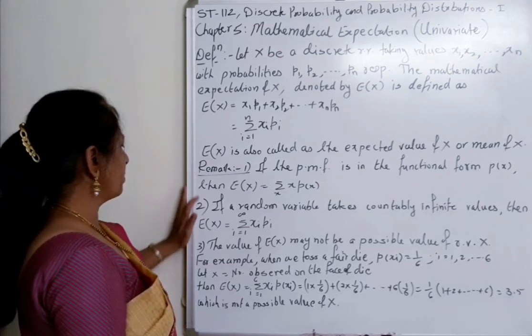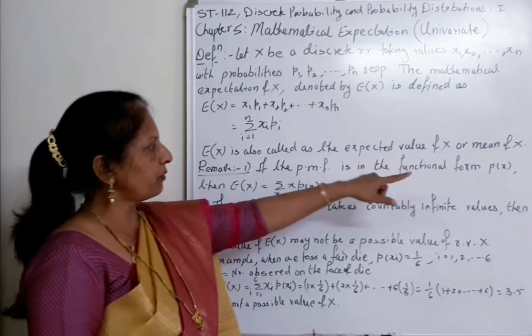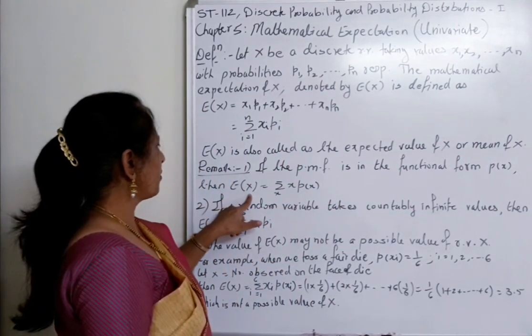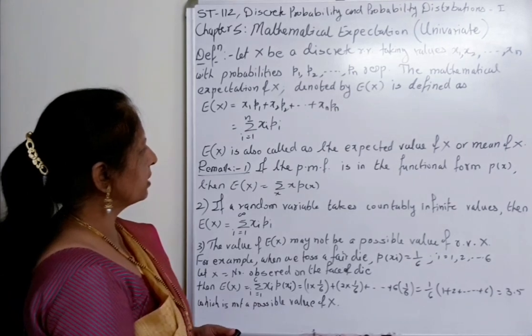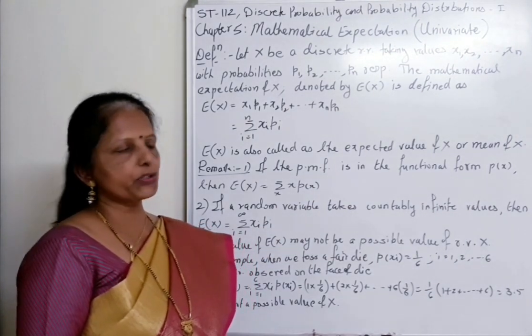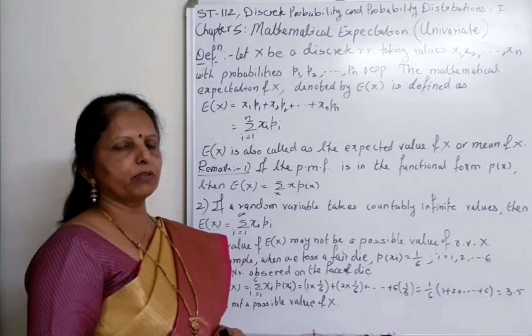We have written some remarks here. Remark 1: if the PMF is in the functional form, that is p of x, then expectation of X is equal to summation of x into p(x). Sometimes we can write the PMF in the functional form, which we have studied in our previous chapter. Sometimes the probability distribution is given in a table form.